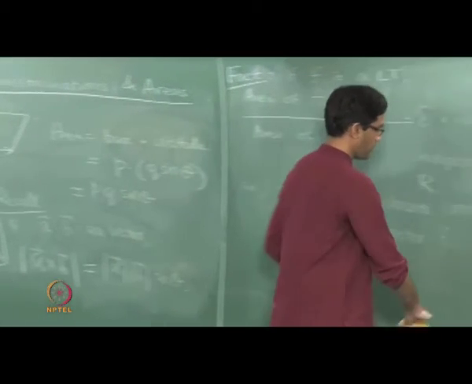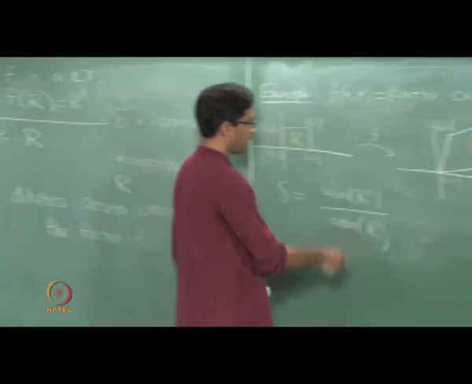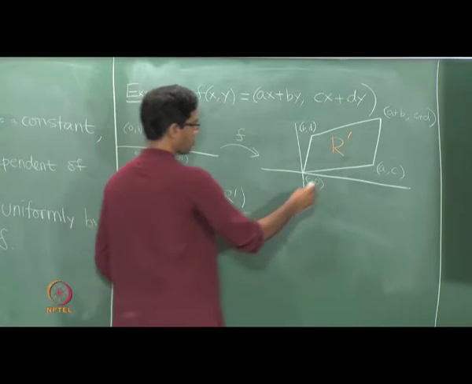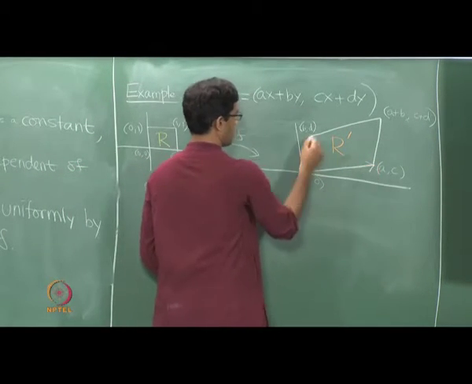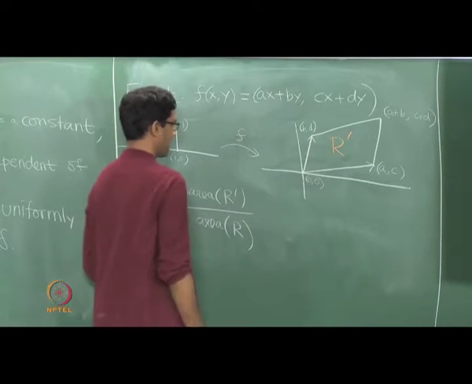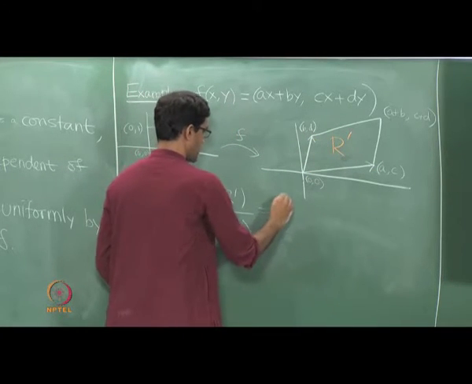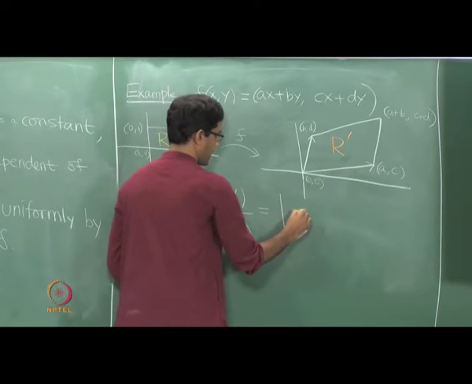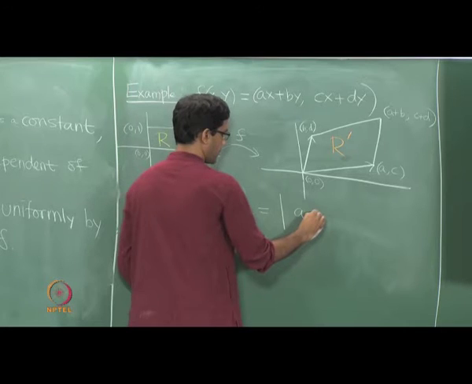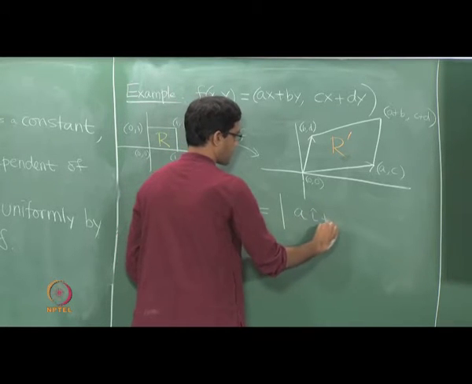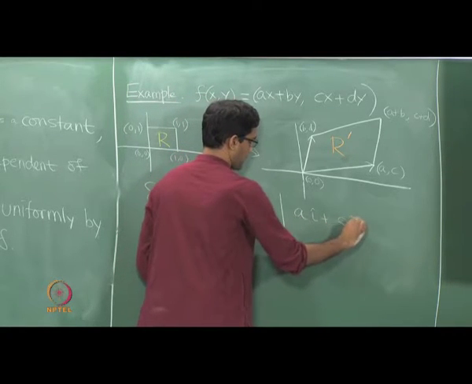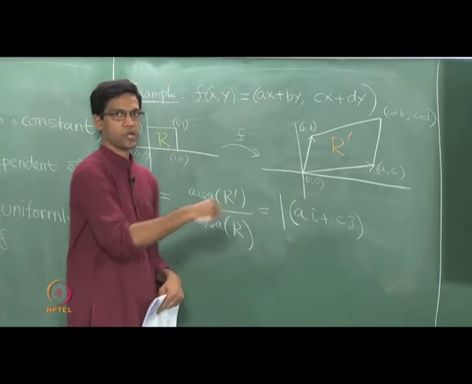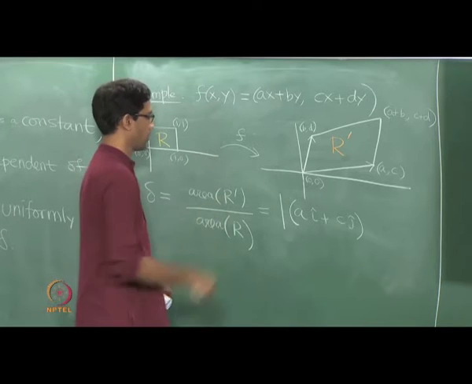So let's come back here. We were trying to figure out the area of this parallelogram R prime. So what we want to do is to think of one side and the other side as both being vectors. So this is nothing but the absolute value of the cross product of these two vectors. Okay, and now I will use vector notation again. So recall that i cap and j cap are often the standard notations for the unit vectors along the x direction and the y direction.